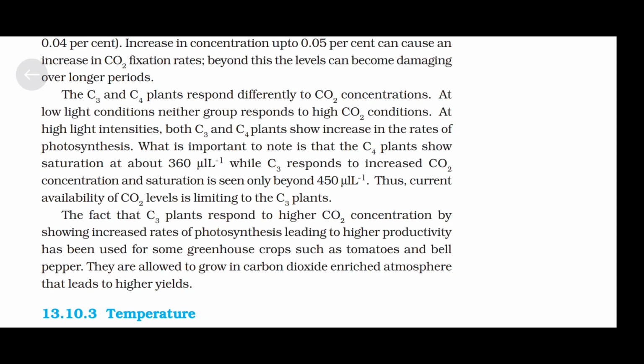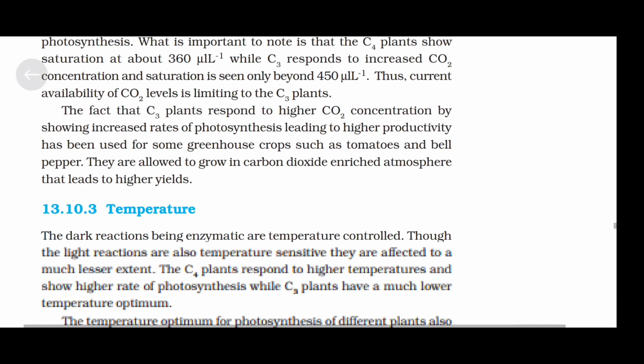The fact that C3 plants respond to higher carbon dioxide concentration by showing increased rate of photosynthesis leading to higher productivity has been used for some greenhouse crops such as tomatoes and bell pepper. They are allowed to grow in carbon dioxide enriched atmosphere that leads to higher yields.